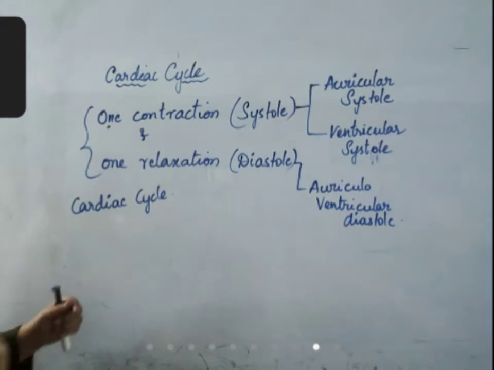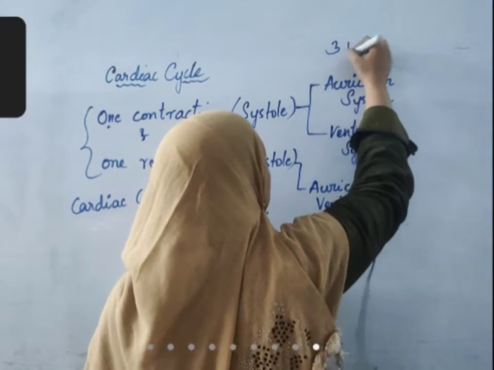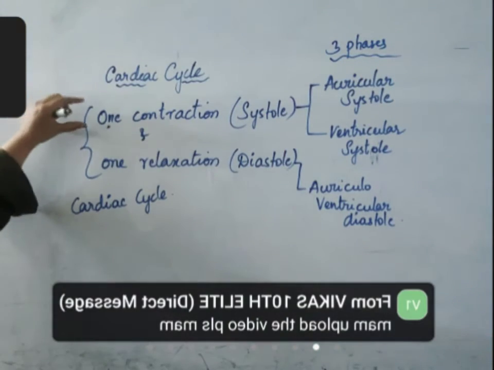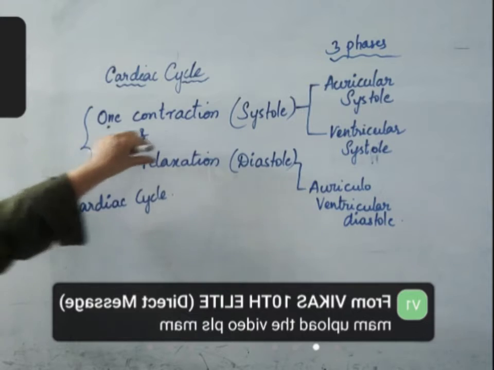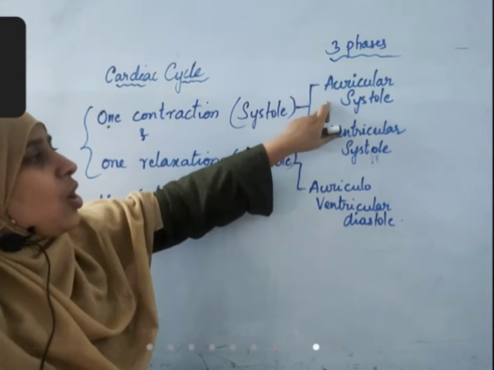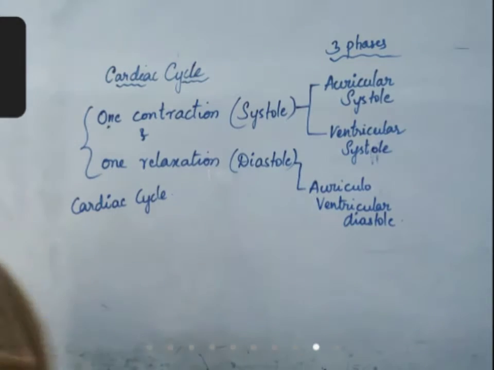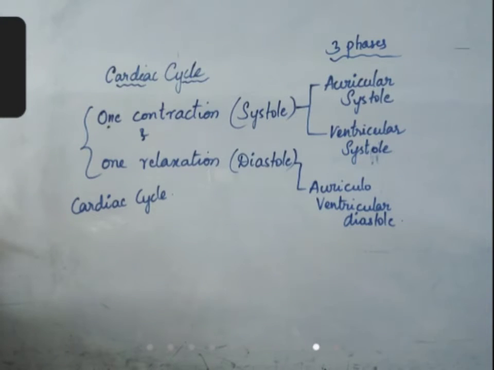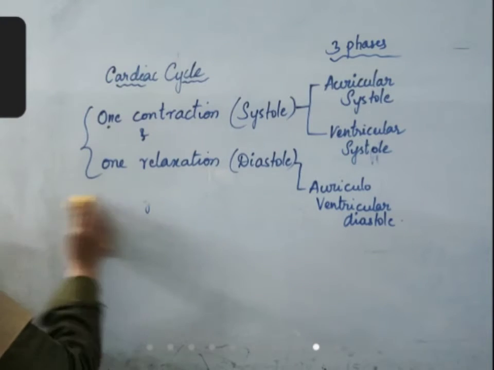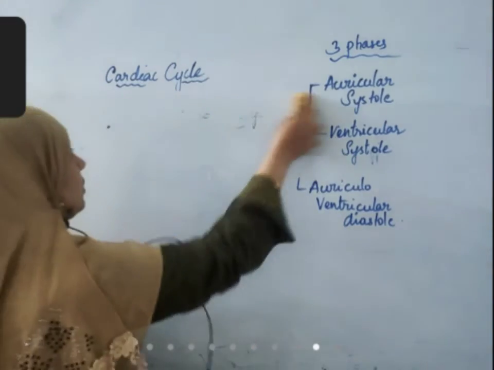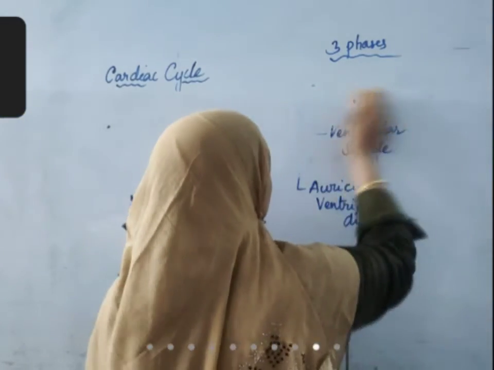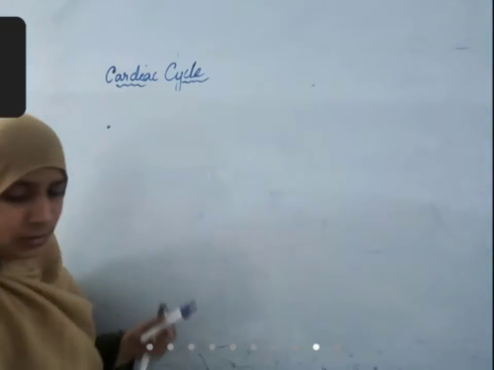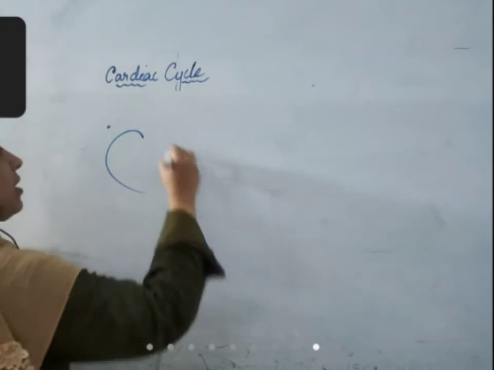So these are the three phases that are present in a cardiac cycle. The cardiac cycle includes two events, one contraction and one relaxation, but they are divided into three phases: auricular systole, ventricular systole, and auriculoventricular diastole. Let us assume a state in which all the chambers of heart are relaxed.